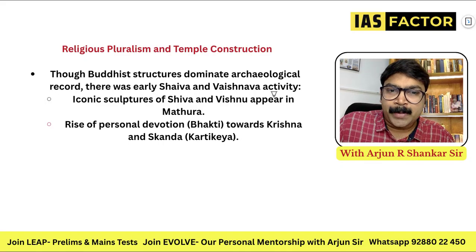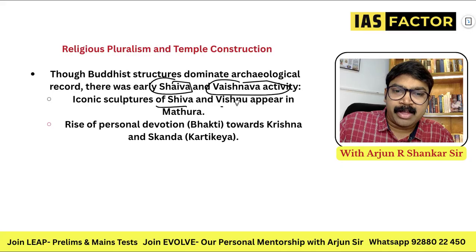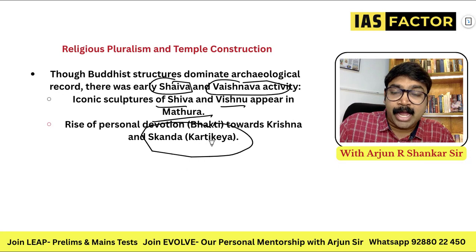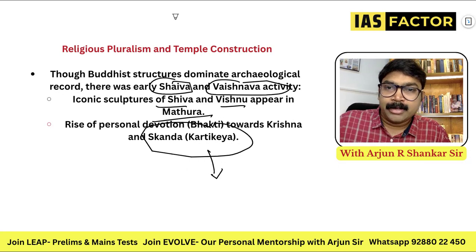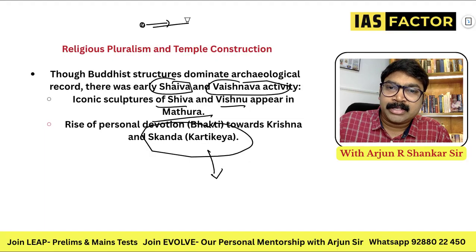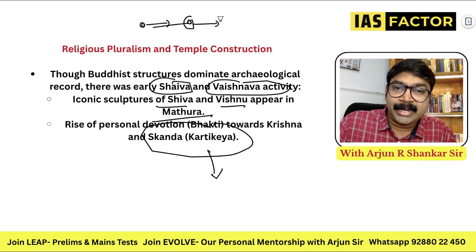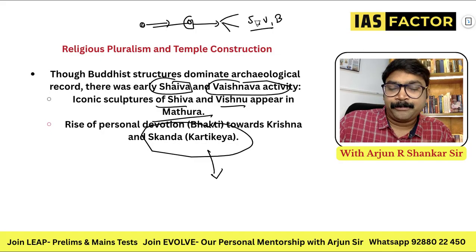And though Buddhist structures dominate the archaeological record, there was early Shaiva and Vaishnava activity also. You can see sculptures of Shiva, Vishnu appear in Mathura, and also Krishna and Skanda or Kartikeya or Muruga are found here. Initially it was Indra and Varuna, and afterwards there came other gods like Prajapati, 33 gods, and later on we had gods like Shiva, Vishnu, Brahma. All of these concepts came only later.